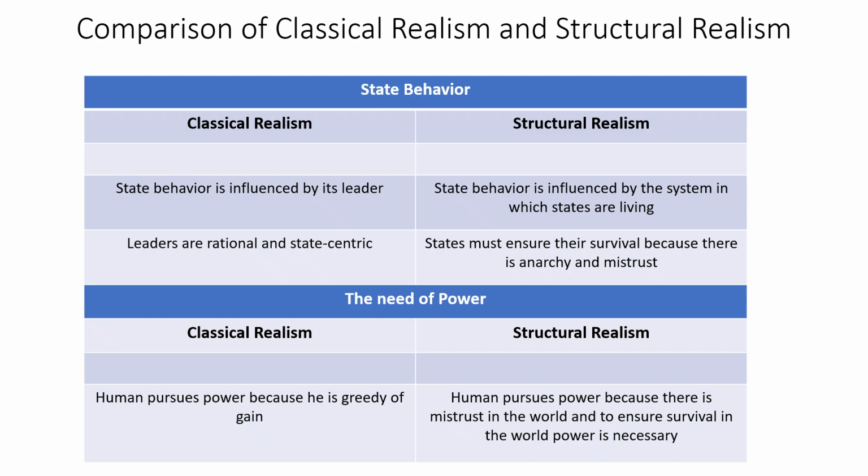On the other hand, structural realists say that state behavior is influenced by the system in which states are living. States must ensure their survival because there is anarchy and mistrust. There is a very interesting concept. They call it outside in. They say that it is not inside out, but it is outside in, right? Whatever happens in the international society, whatever happens on the outside, influences the actions of a state inside, right? For example, Ukraine wants to join NATO.